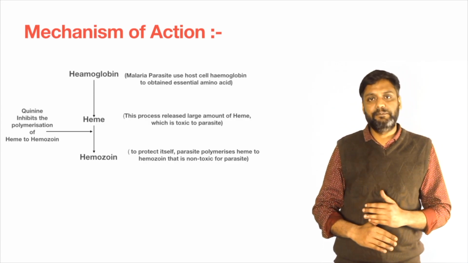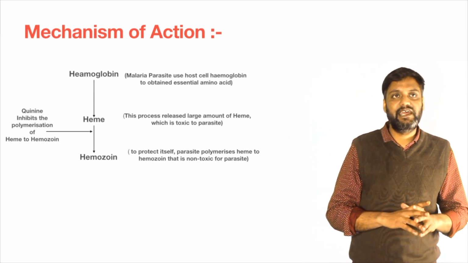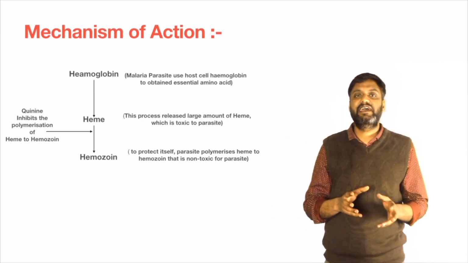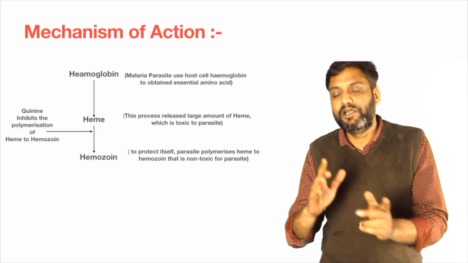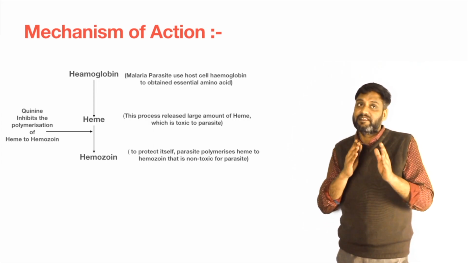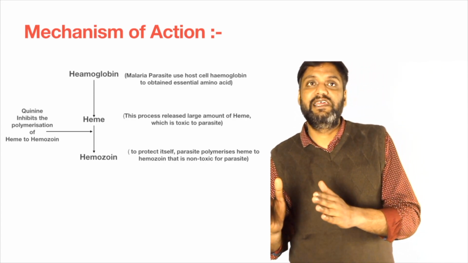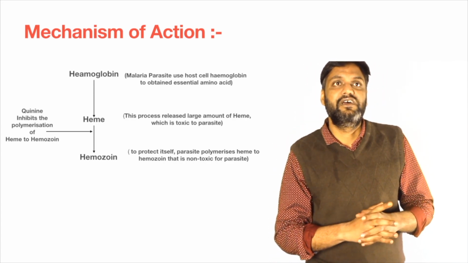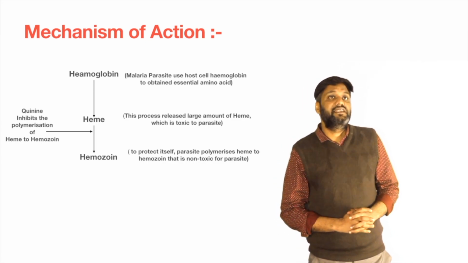and turns hemoglobin into heme. This heme is toxic for the malaria parasite. Then these malaria parasites immediately polymerize this heme and convert it to hemozoin. This hemozoin is non-toxic, and after getting this hemozoin, the malarial parasite uses it for preparation of their essential amino acids.